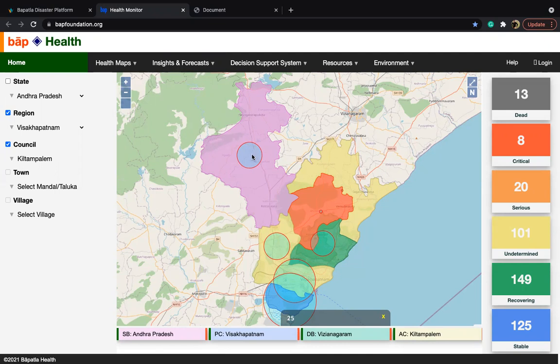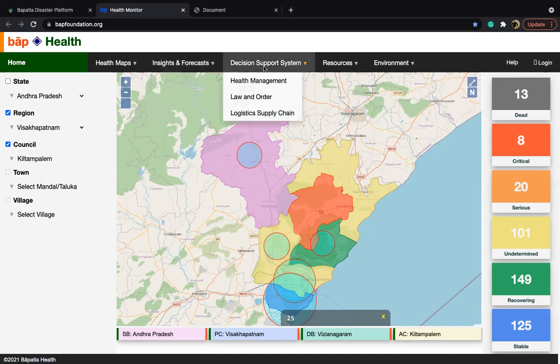This kind of decision support is given to the stakeholders, so they will focus on that problem area and mobilize all the resources. And on the right hand side, you can see the health statistics in that specific location. How many people got impacted, how many are stable, how many are serious, critical, how many have lost their lives. We can see this kind of statistics very clearly. Basically, the bureaucrats and administrators can clearly understand the economic and the human impact due to these floods.